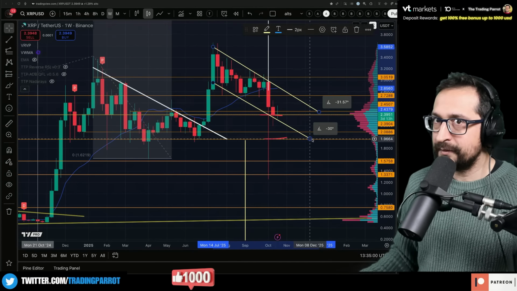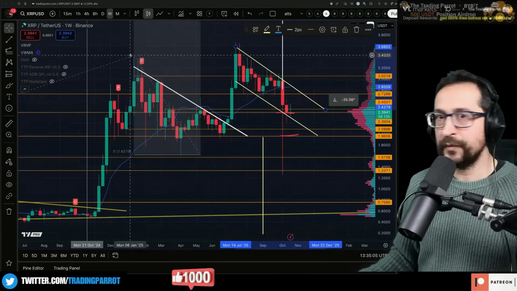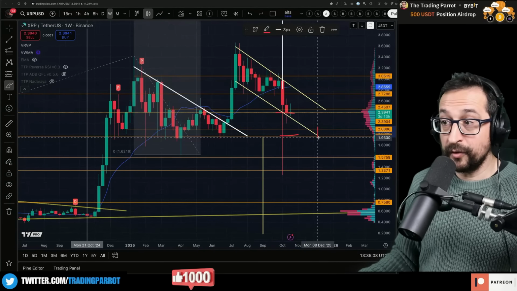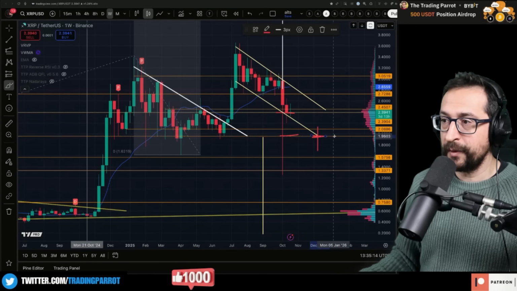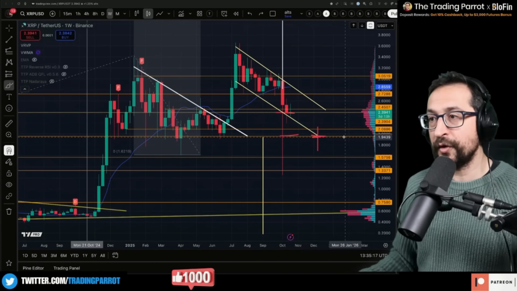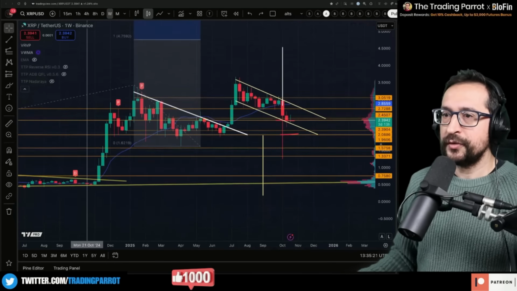That's it. More than that, and it's not good. What I mean by that is candle closes, right? Keep an eye on that. Wicks, yes, they are allowed. Close on the weekly above this, ideally above 2.4, to let this flag push to new highs.